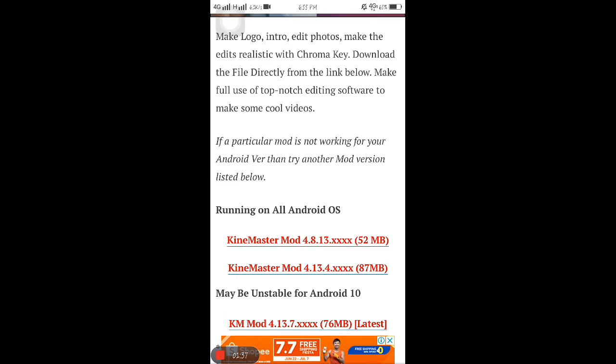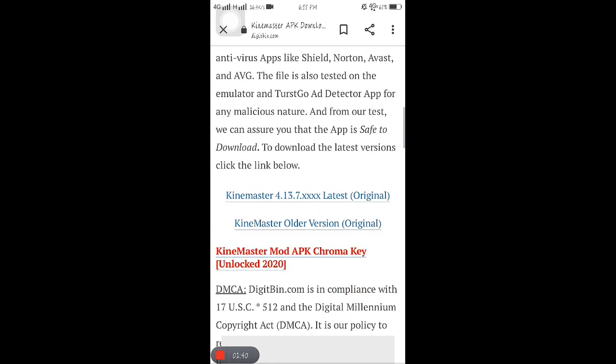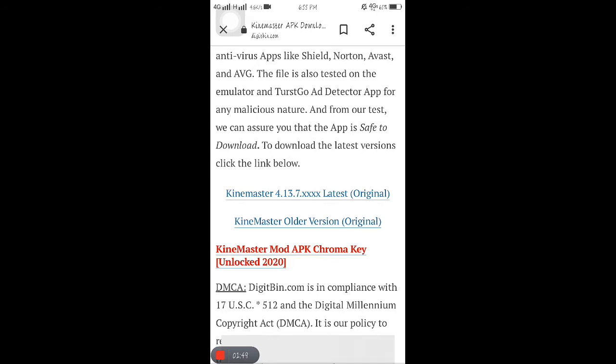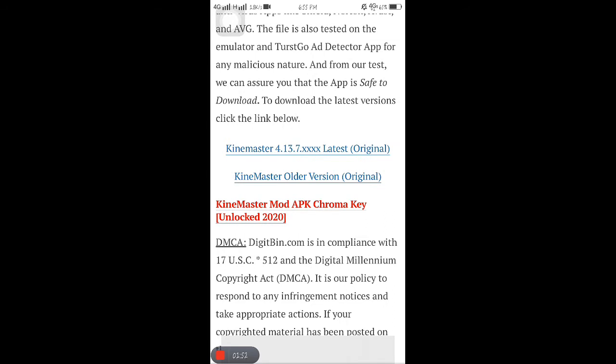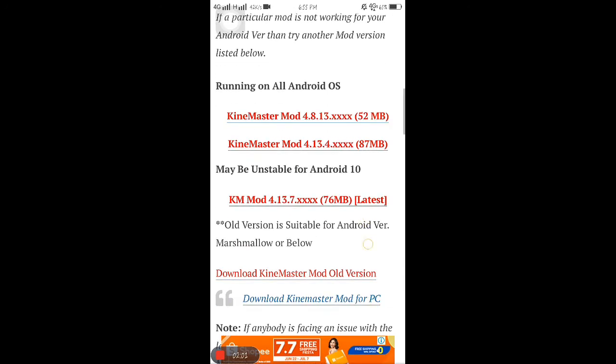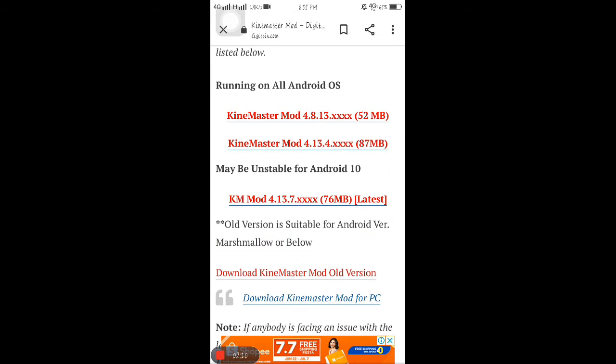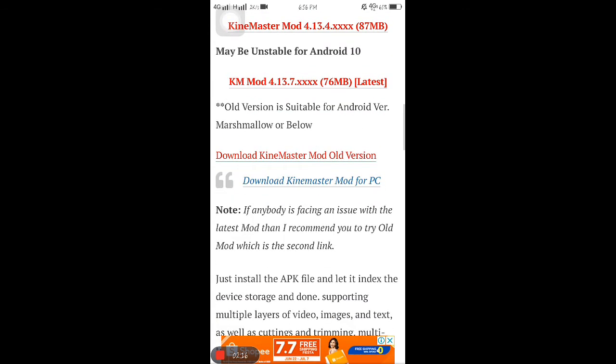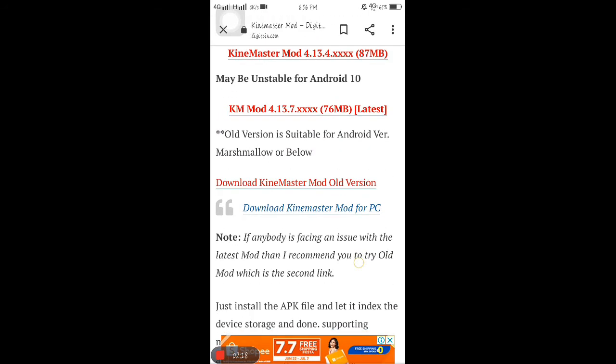So if you have a problem on this page, come back to this page. If you have a problem with Kinemaster in this latest or older version, you can click this Kinemaster Mod APK Chroma Key Unlock 2020, this one. That way you can download whichever is compatible with your phone. You can select in this red font, and also on PC you can download that.